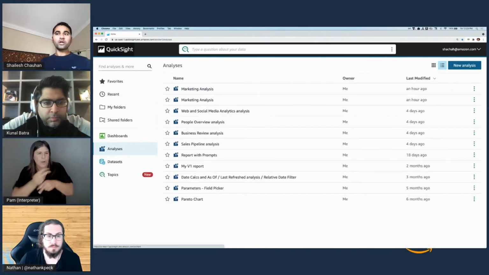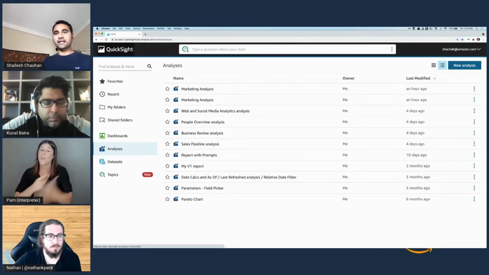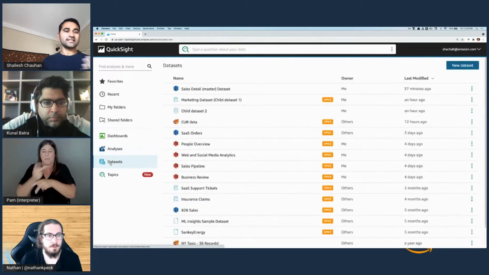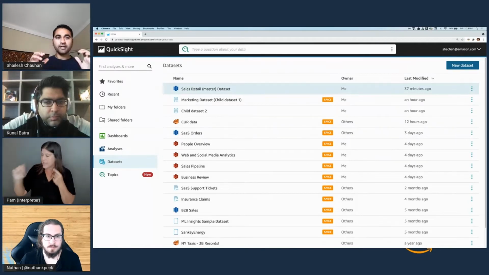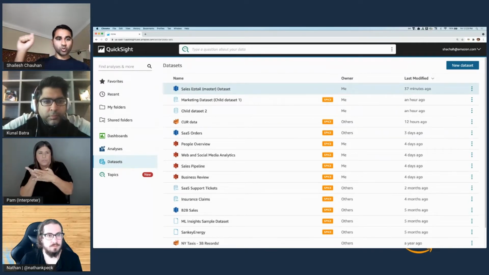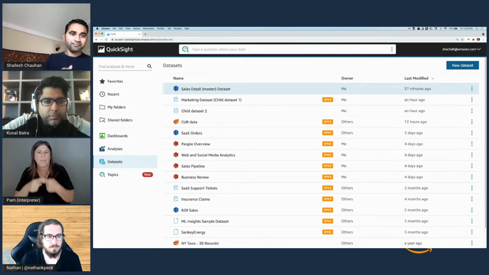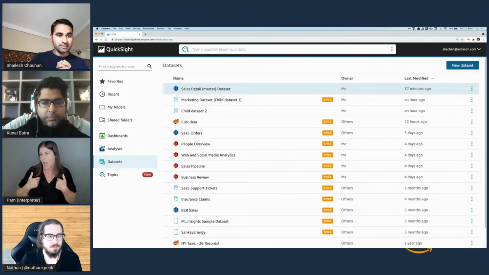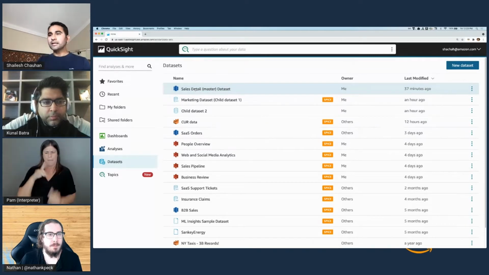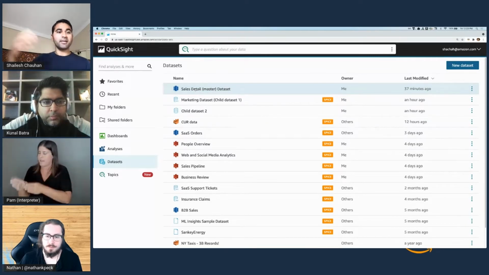Now, what goes behind creating this end product is what I was talking about, the data set layer, right? Data set is a middle layer that sits between your data sources and dashboards. And today, let's take an example. I'm talking about two personas here. So let's say there are two teams. One, I am the central team that manages, let's say, Redshift, or is worried about how my data is being used. And then there are business teams like the marketing team.